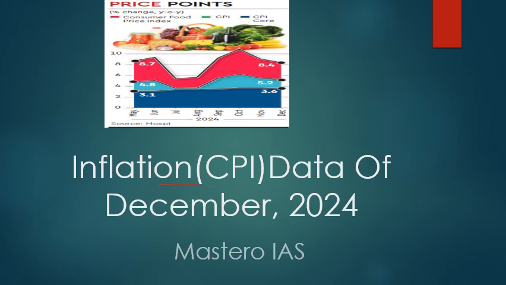In today's episode, we are going to discuss the recent data released by the Ministry of Statistics and Programme Implementation for the Consumer Price Index, or headline inflation. As you can see in the above diagram, the Consumer Price Index has reduced to 5.2% in December 2024, as there is a downward slope. Similarly, the Consumer Food Price Index has reduced in the recent month and has come to 8.4%, which in October was around 10%. This decrease in the food price index is basically due to the reduction in vegetable prices and pulse prices.